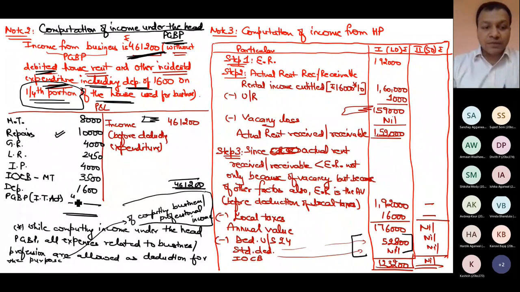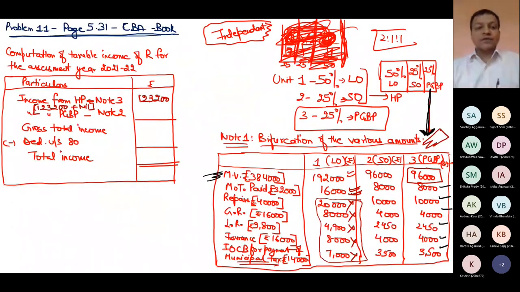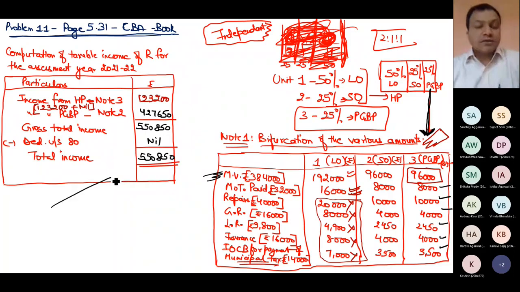So my income from business is 427,650, and this is what I will show, 427,650 in my final column, PGBP. Total becomes 550,850. ATC is not there in the question, and the final answer is 550,850. That's all as far as this question is concerned.